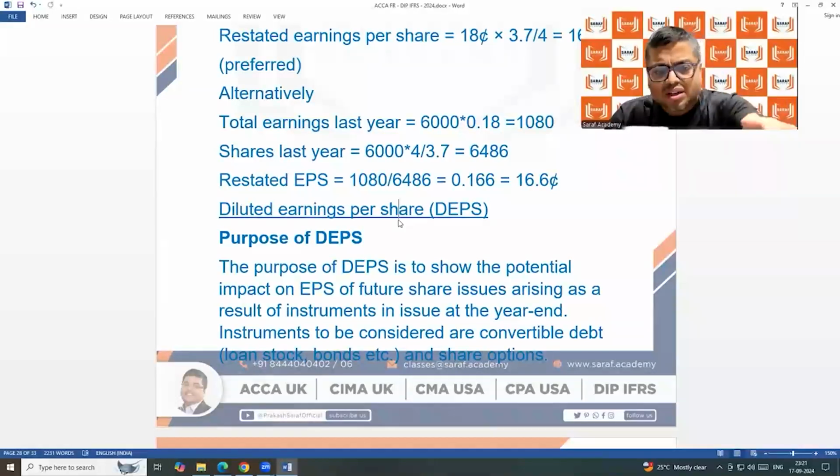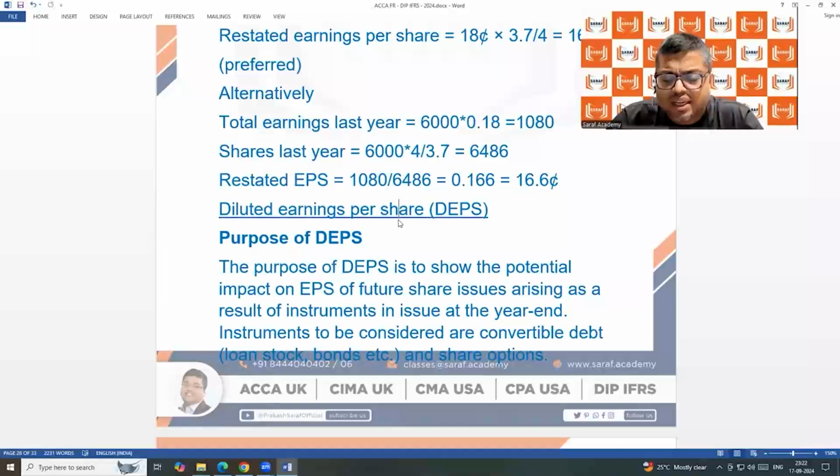What we need to do? Whatever we have done above for basic earnings per share, the numerator profit will remain the same. In the denominator, the weighted average number of shares which we have discussed, bonus, rights, normal, everything, remains the same. But in the denominator, we need to add additional shares. Because of the convertible debenture, we need to add additional shares. So the numerator will remain the same, the denominator goes up, the EPS will go down. In case of convertible debentures, suppose a company has 1,000 debentures. For every debenture, the company will be giving 10 shares.